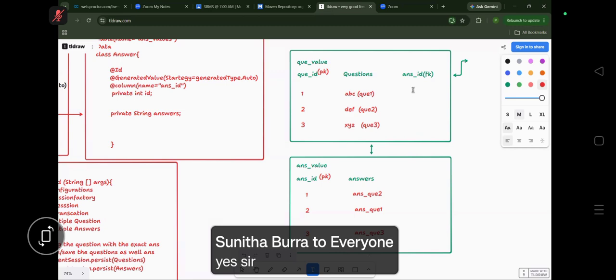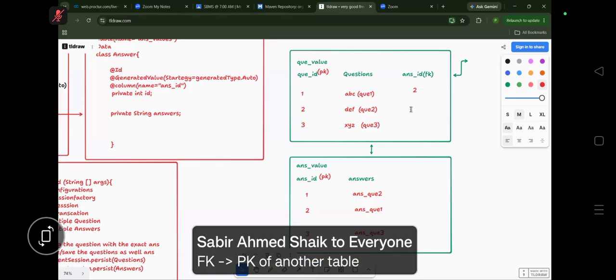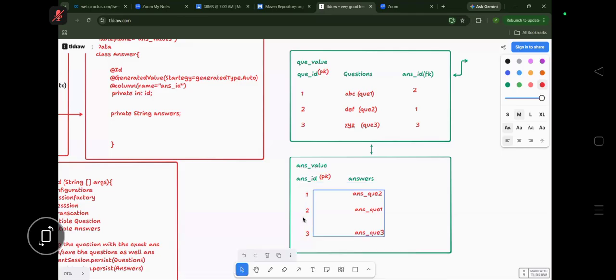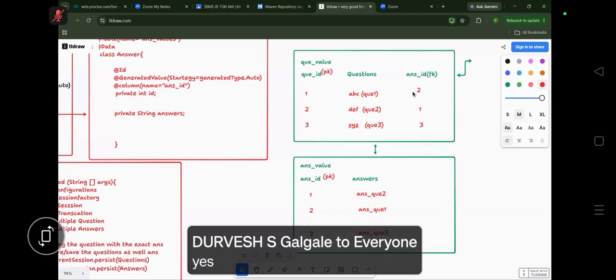The first question's answer is 2, the second question's answer is 1, and the third question's answer is 3. So 2, 1, 3 indicate the primary key of another table. That's how it is going to be represented. Yesterday we had seen that.